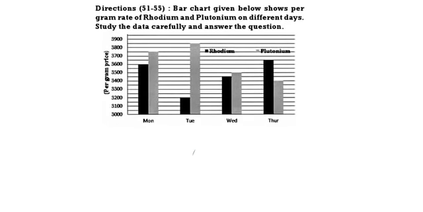The bar chart given shows the per gram rate of rhodium and plutonium on different dates. Study the table carefully, then answer the question. So here we need to study the table carefully, then we should answer the questions. See here, rhodium and plutonium, two values. Rhodium is black and plutonium.